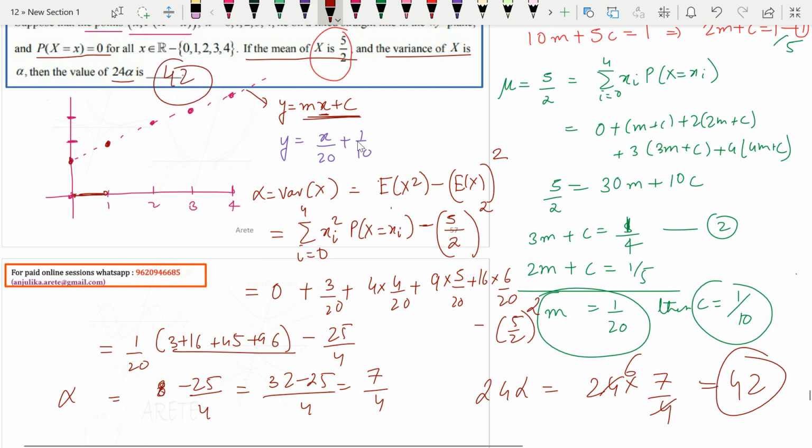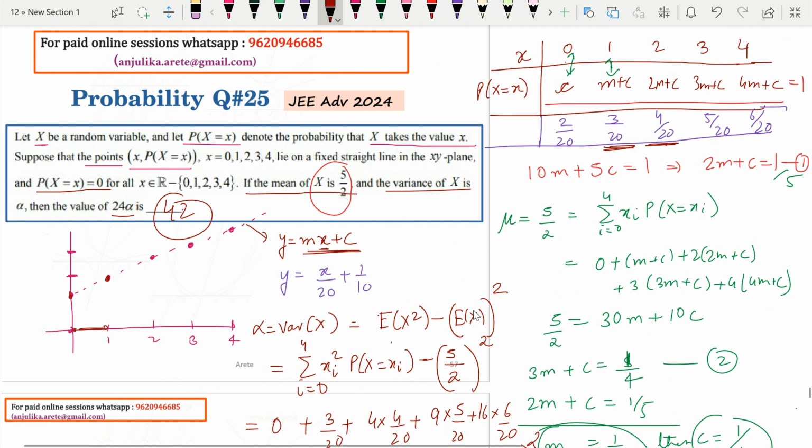Only computation. Knowing the formula and computation, nothing more in this question. Okay, see you with another one.